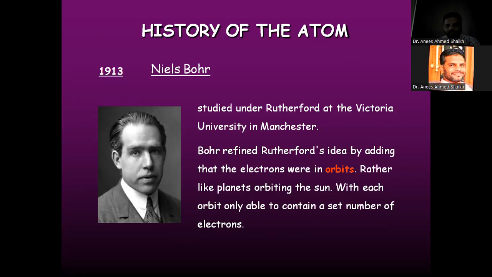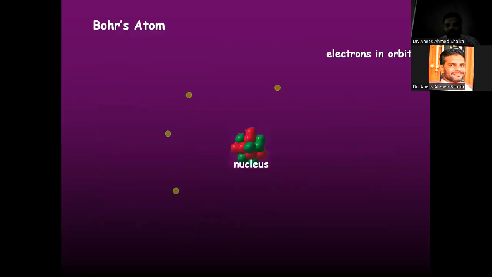Here the sun acts as the nucleus, and around the nucleus a number of planets are revolving. So these planets behave as electrons. Here is the representation of the atom. The central part is the nucleus, and around the nucleus electrons are revolving. These electrons, the yellow colored moving particles, are nothing but the electrons, and the central part, the green and red colored particles, is the nucleus, in which protons and neutrons are present.